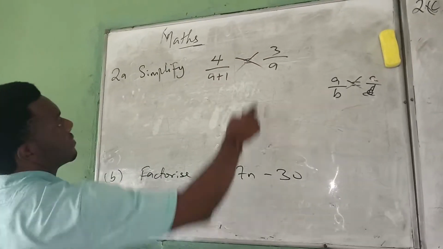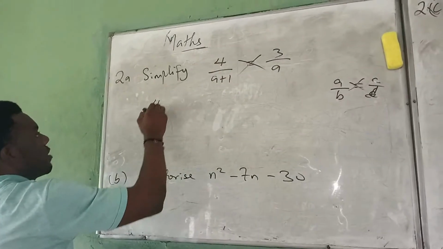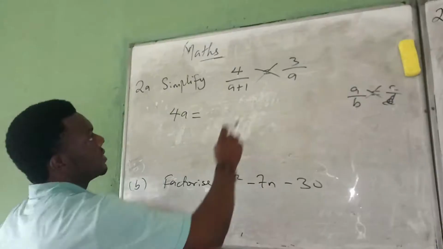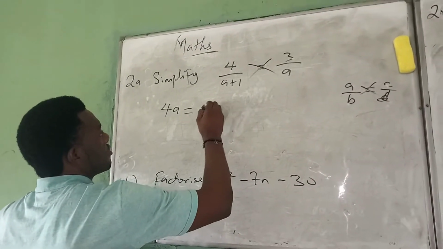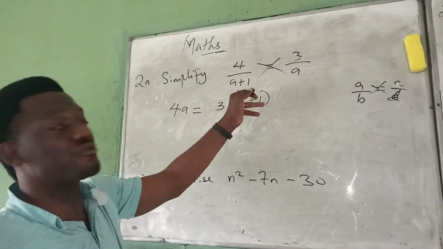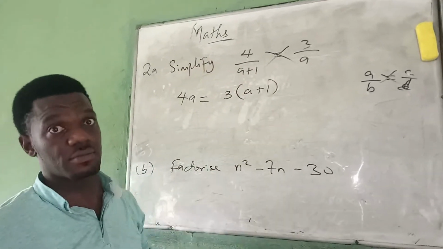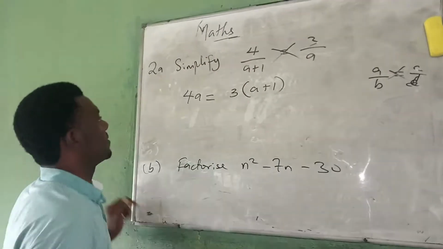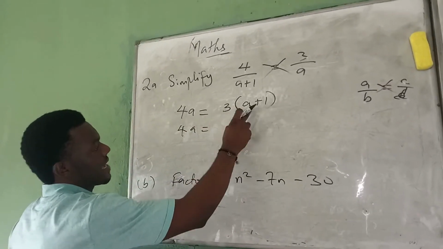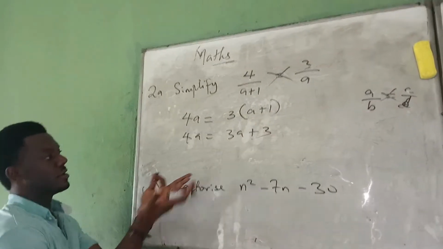So now the same thing is applicable to this. We multiply 4 times A. We have 4A is equal to, still maintaining the sign of equality after the multiplication, 3 bracket A plus 1. It means that we have to multiply this 3 by each of these two variables. That's what it implies. That's why I put it in brackets. So 4A, now you open up the bracket. 3 times A, 3A, plus 3 times 1, 3. So that's how. What follows next?